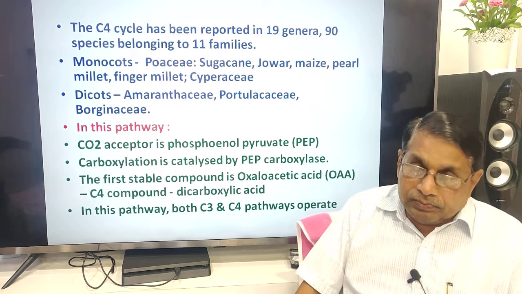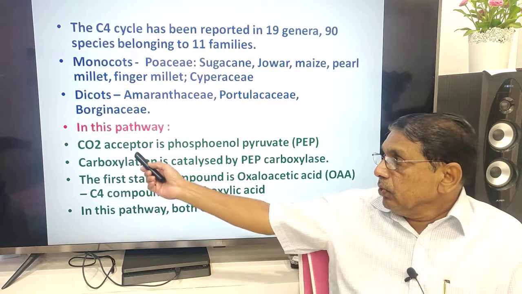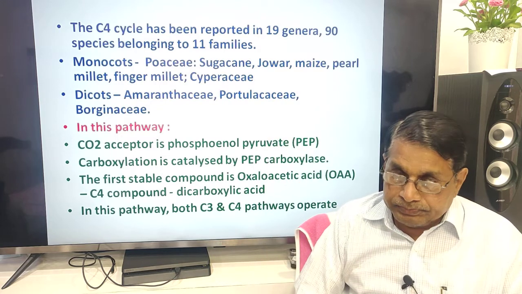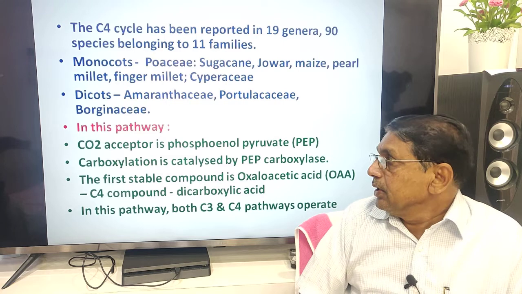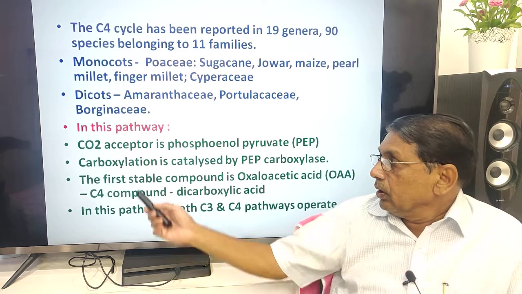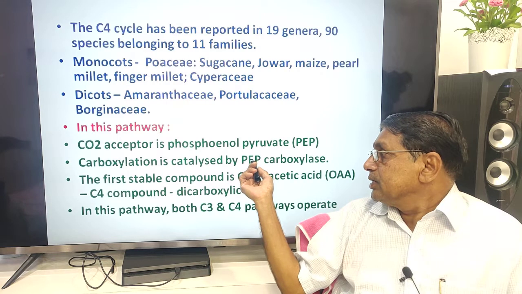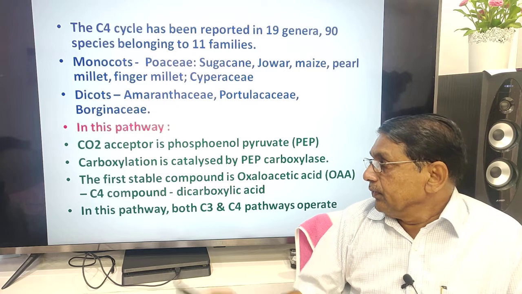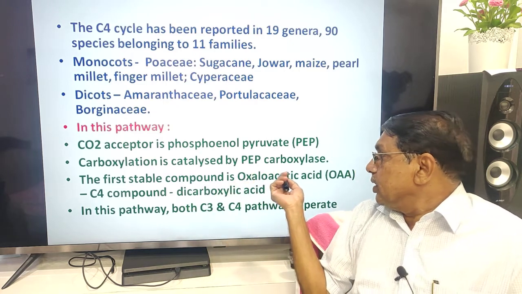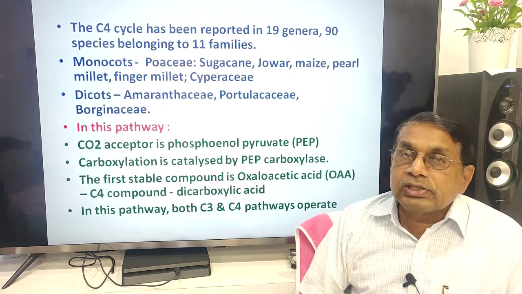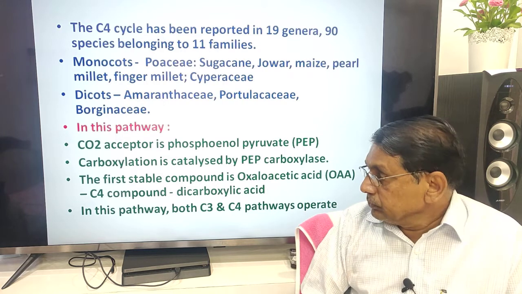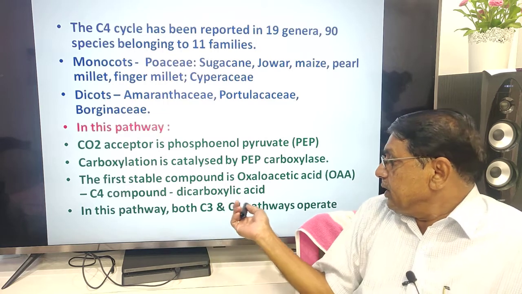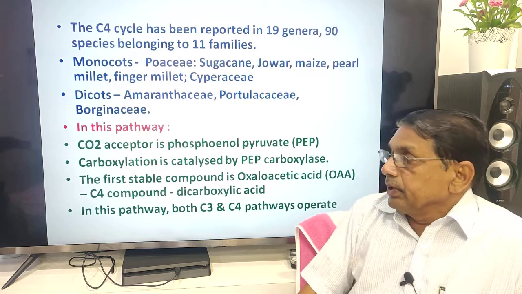In this pathway, importantly, the CO2 acceptor is phosphoenol pyruvate, commonly known as PEP. Carboxylation is catalyzed by PEP carboxylase. The first stable compound is oxaloacetic acid, OAA, a C4 compound. In this pathway, both C3 and C4 pathways operate.